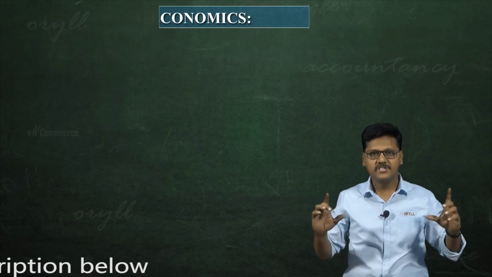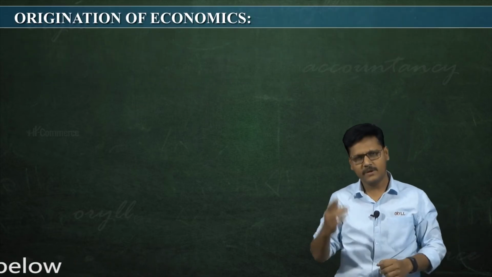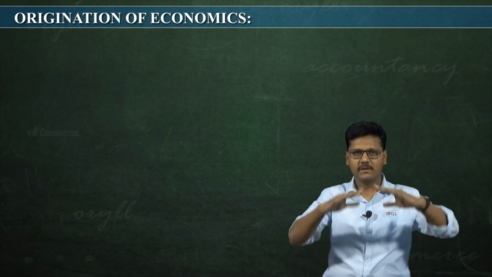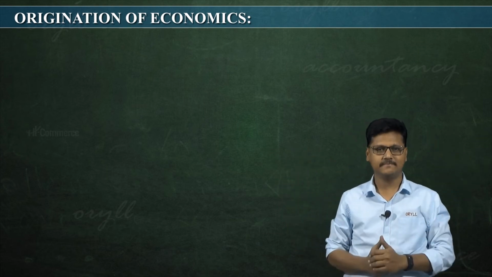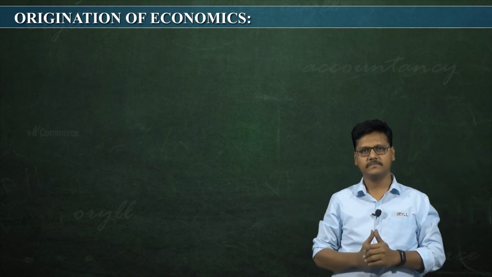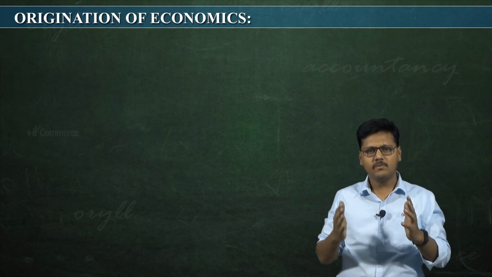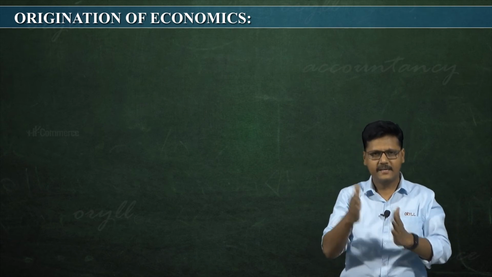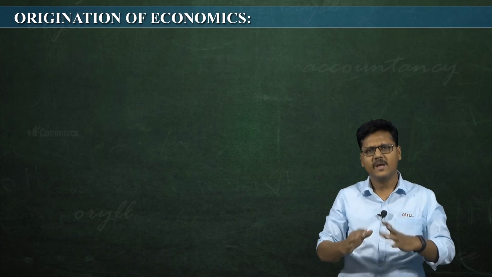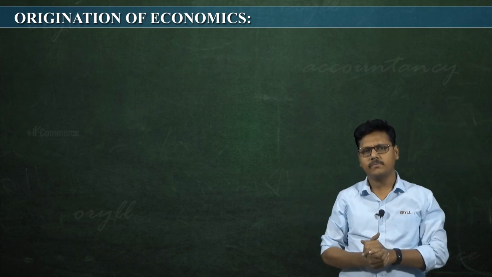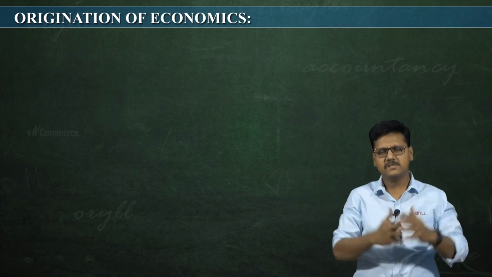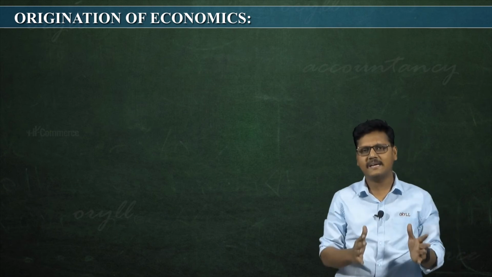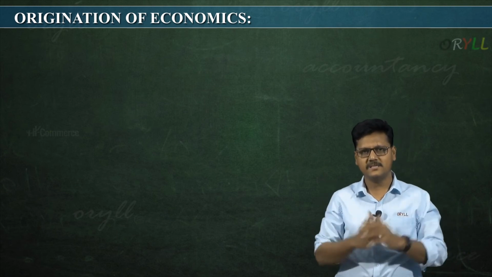Now, regarding the origin of economics, we are going to study how the great subject of economics originated, when it was born. It was not born on a particular date. Actually it was there from long ago when kings were there. Even in those days it was there, but as a part of political science.